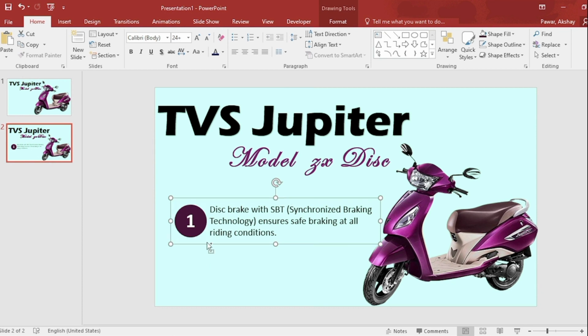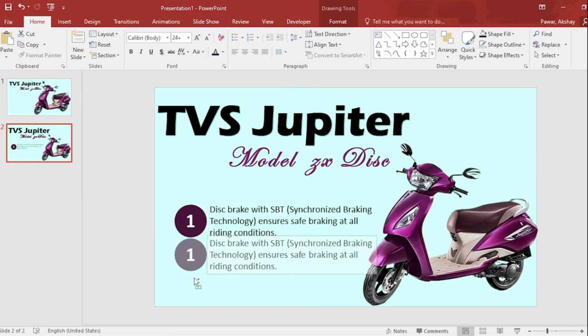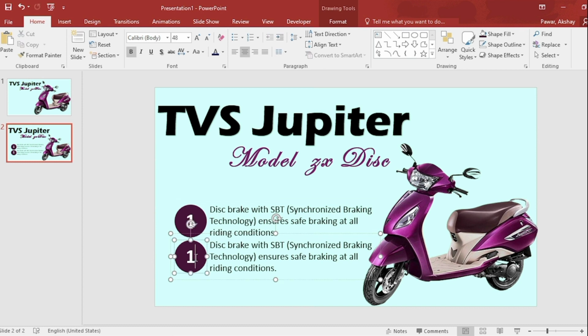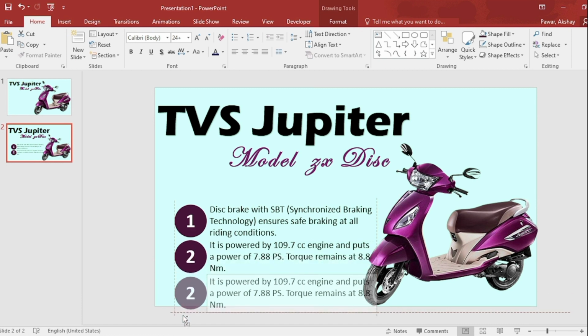Now press Ctrl Shift and take it down. Change the number and change the description too. Press Ctrl Shift and take it down. Change the number and change the description too.